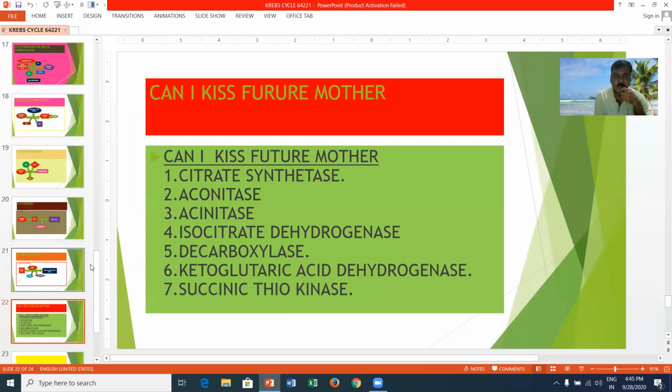Here you can see the enzymes involved in the Krebs cycle. There is one more mnemonic: Canic is future mother.